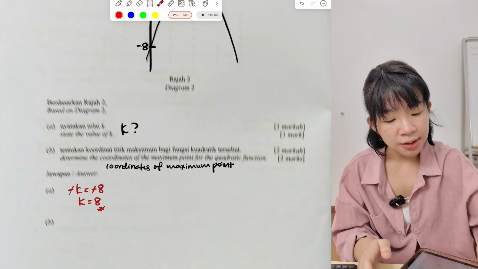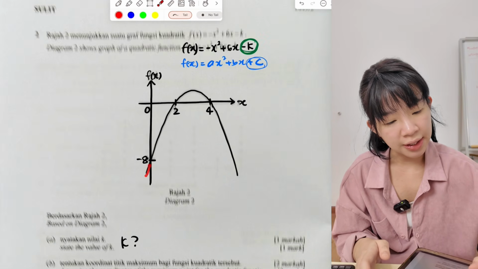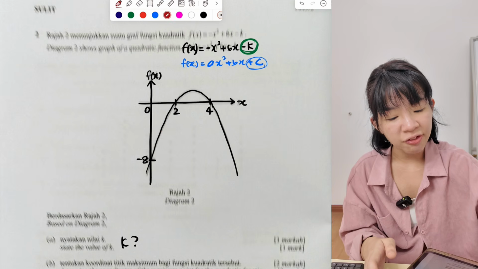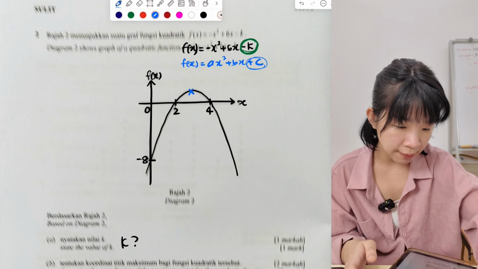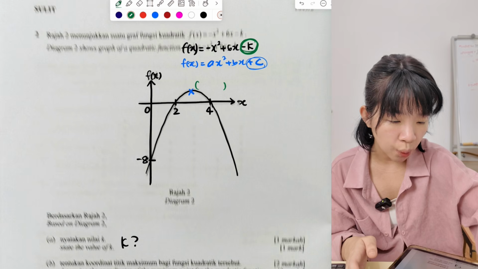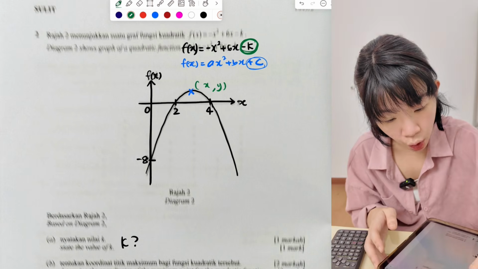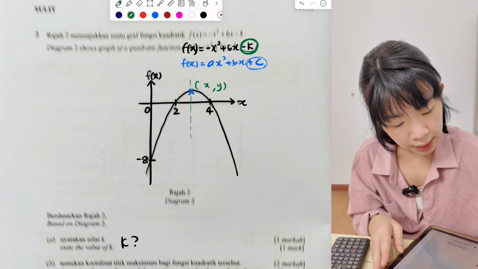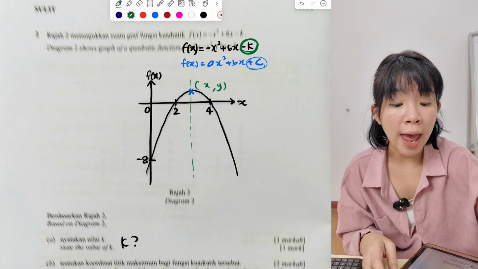Now B, they ask us to find the coordinates of the maximum point. Because this graph is a saddle face, it has this highest point. We call it a maximum point. We need to find the coordinates, so we need to find the x and y. How to find x? The x coordinate is always in the middle of the graph. This line is also called the axis of symmetry.